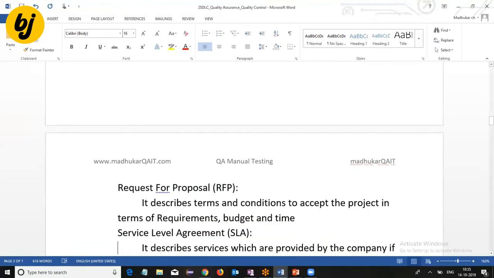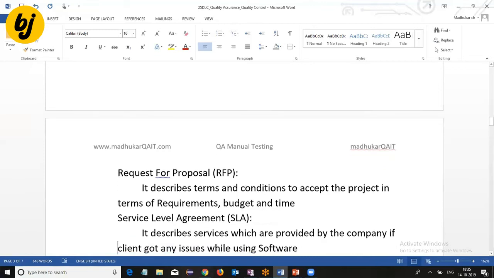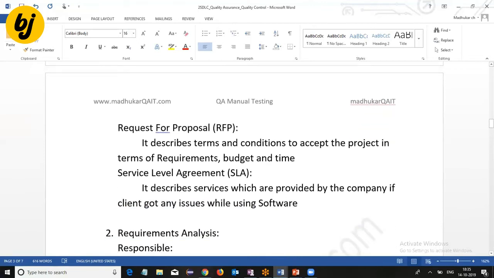Another document is called the Service Level Agreement, SLA. It describes the services provided by the company if the client gets any issues or problems while using the application. So these are the activities that are going to be performed.